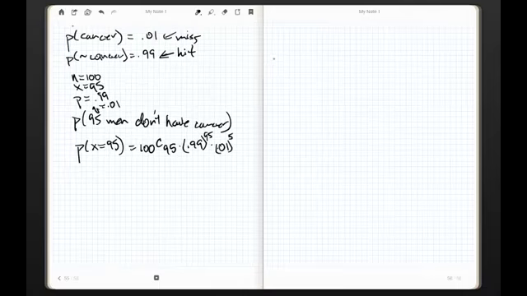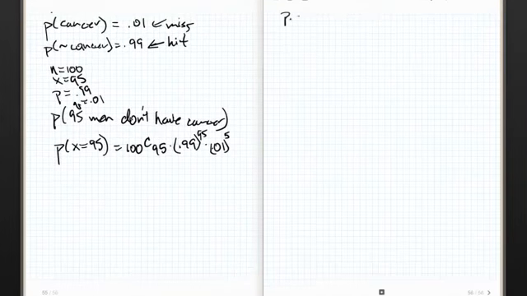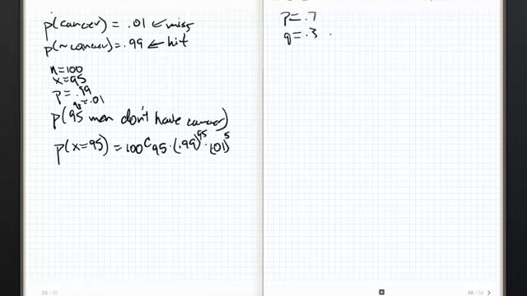Now we're going to take this information, change it up a little bit, make it easier for us, and actually show that this is a probability distribution. Remember back in the day when we said probability distributions, you've got outcomes, you've got associated probabilities, and then we could find means, variances, and standard deviations. So let's go back to our Big Mac problem, because I'm going to keep it super simple. Again, the probability of a Big Mac is 0.7, Q was 0.3.